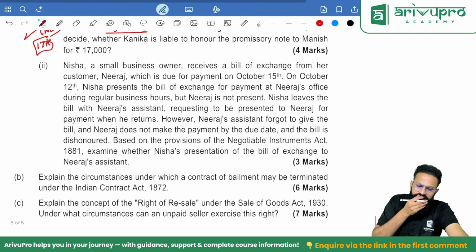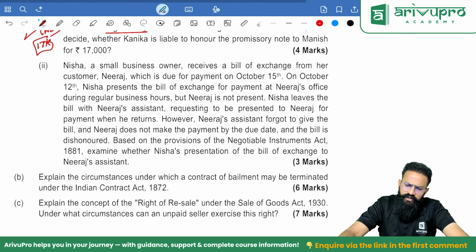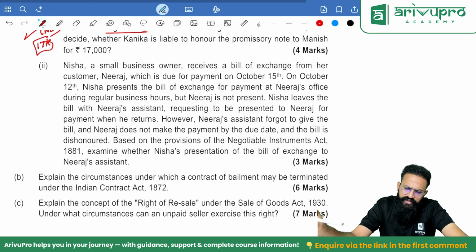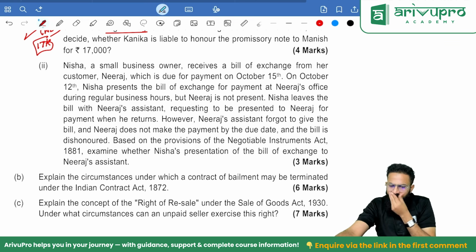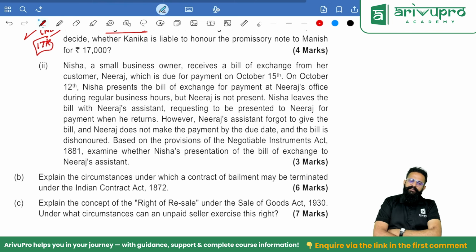Okay. Nisha, a small business owner, receives a bill of exchange from her customer Neeraj, which is due for payment on October 15th. On October 12th, Nisha presents the bill of exchange for presentment at Neeraj's office during business hours. But Neeraj is not present. Nisha leaves the bill with Neeraj's assistants, requesting it be presented to Neeraj for payment when he returns. However, Neeraj's assistants forgot to give the bill and Neeraj does not make the payment by the due date, and the bill is dishonored. Based on the provisions of the Negotiable Instruments Act, examine whether Nisha's presentment of the bill of exchange to Neeraj's assistants is valid or invalid.